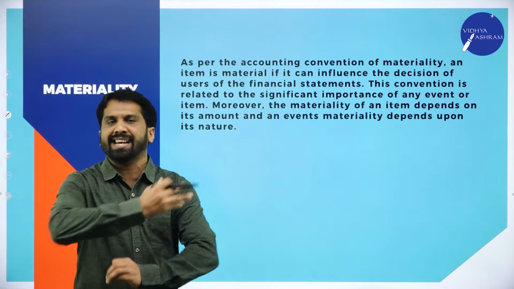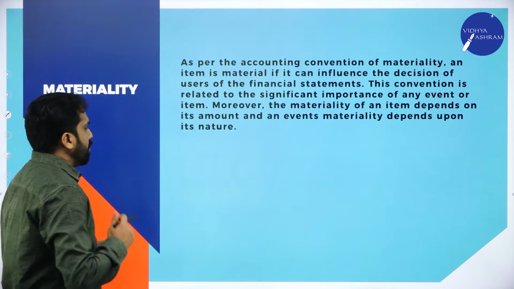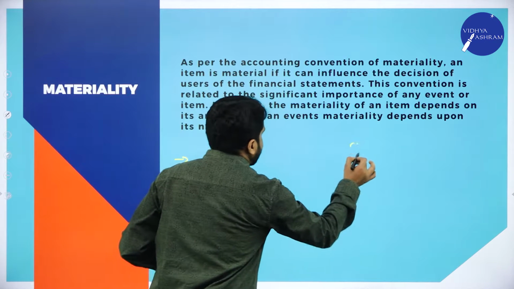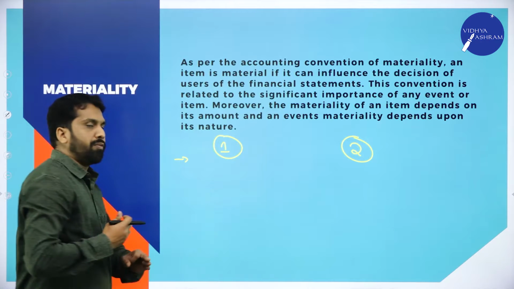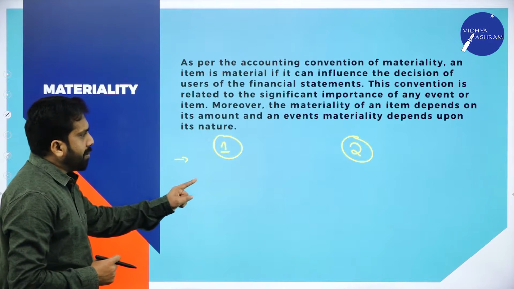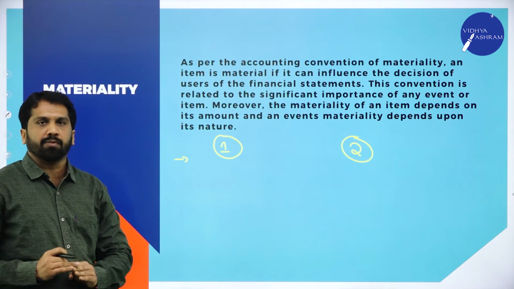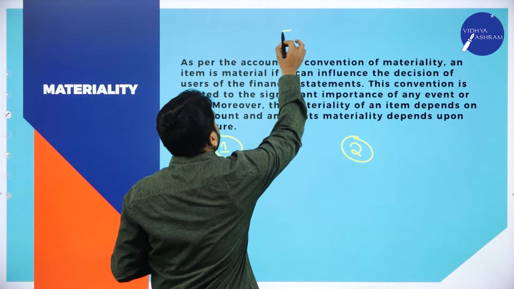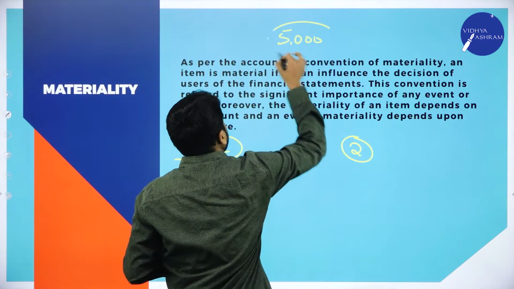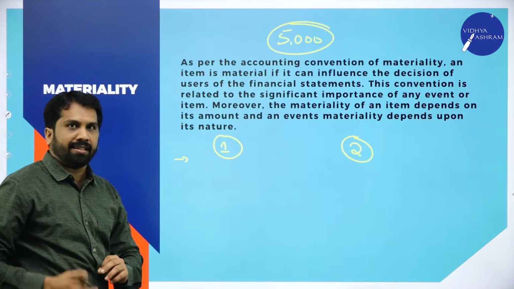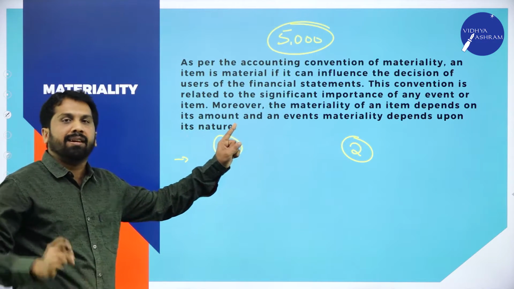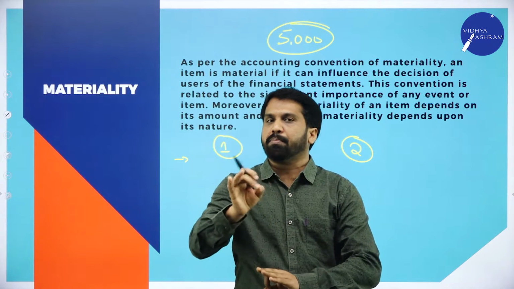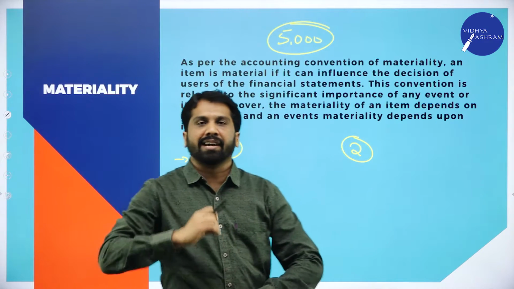I'll go with a small example. Now, there are example number 1 and example number 2. We go slowly. Example number 1: your parents have given 5,000 for a picnic. So how much have your parents given? 5,000. After your picnic is done, the 5,000 is only your pocket money to spend on travel.